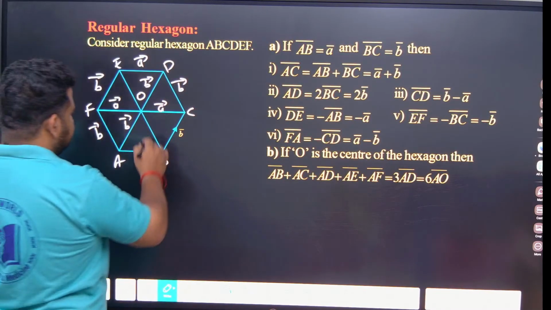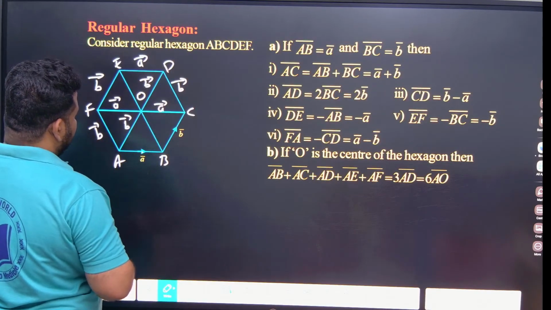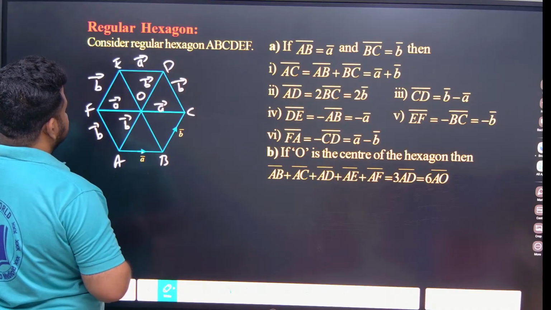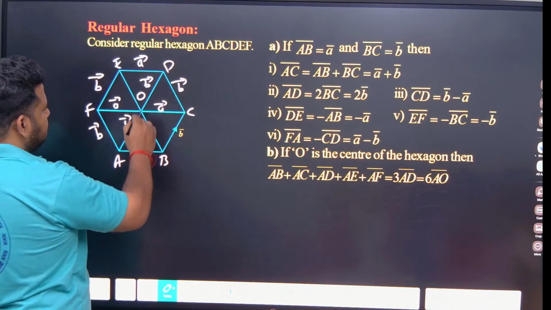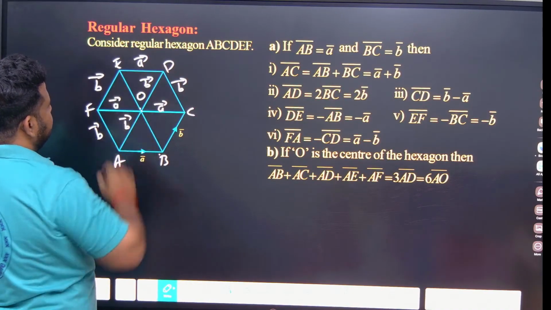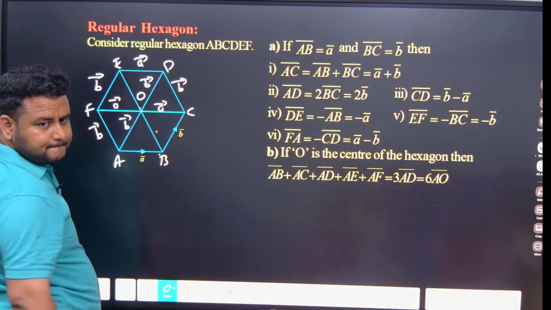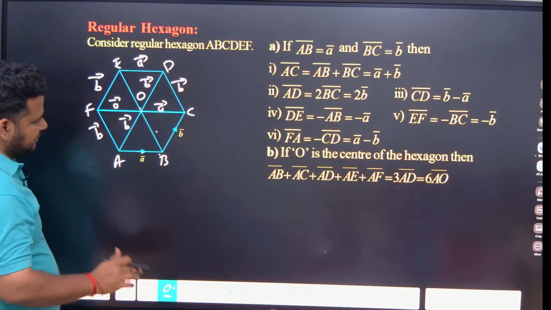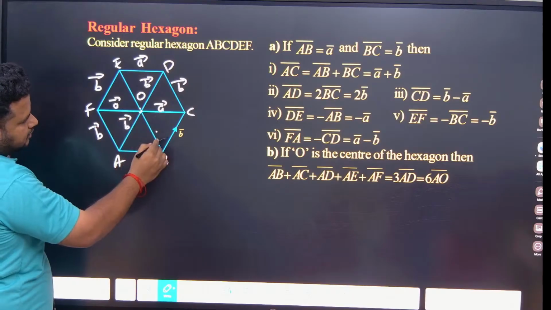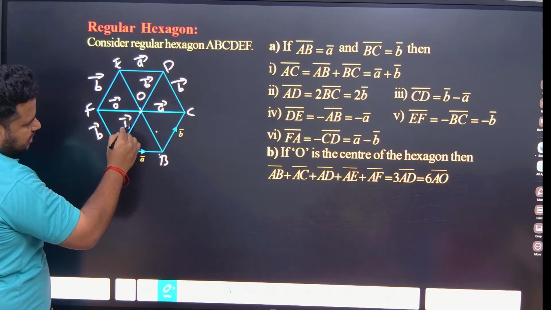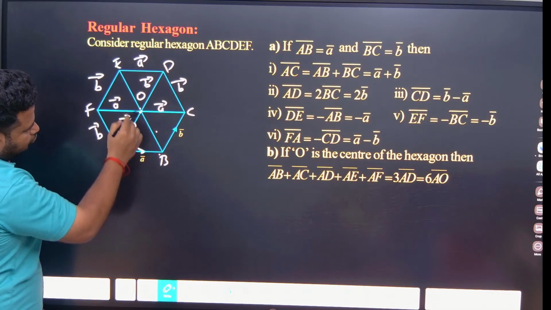What else length is left? OB. What else length is left? D. This OB and OE, what is the length? This will be B. Observe here carefully. Here, this is O. This is O. This vector is moving like this, so this parallel vector will also move like this, and this is moving like this. If I want OB,